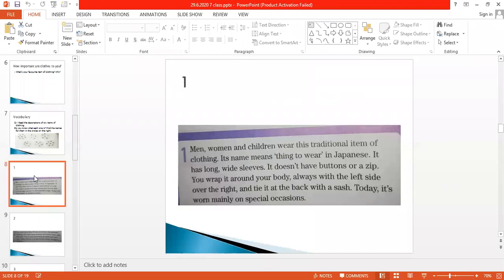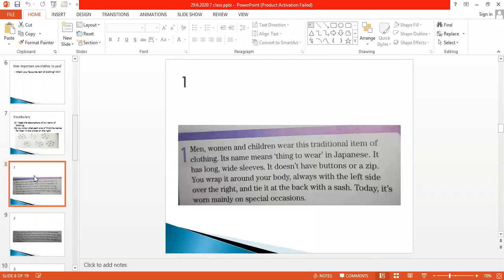Today it's worn mainly on special occasions. I hope you have seen this many times. In Japanese, there is something which is worn in a particular way. So you have to find out the word, the answer of the paragraph. You will write it with the pencil in your book.